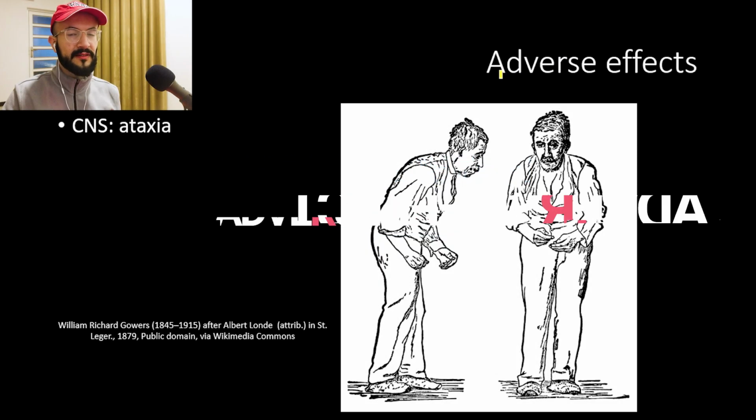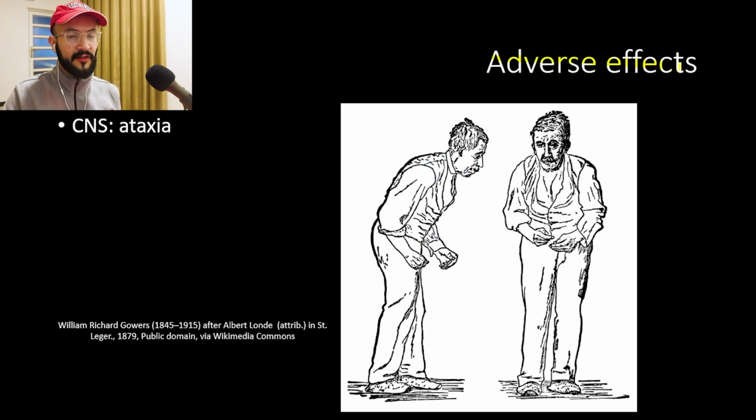Now let's talk about the adverse effects of levetiracetam. It may lead to central nervous system side effects like ataxia. Ataxia is a disorder of coordination.